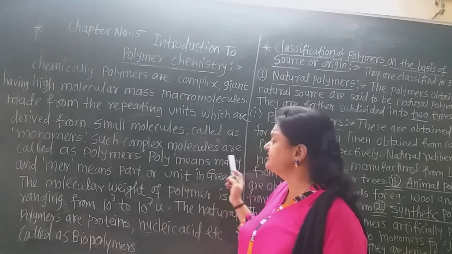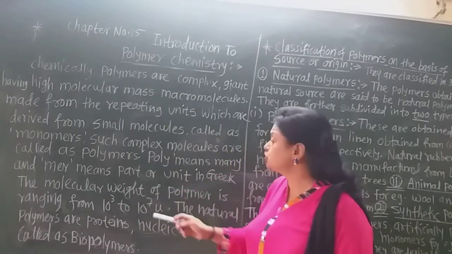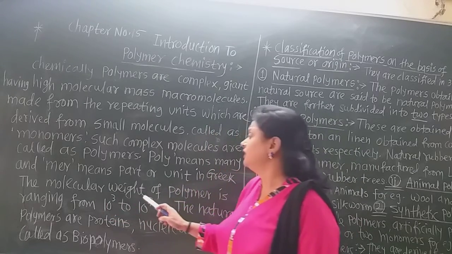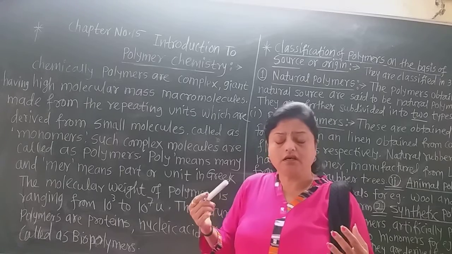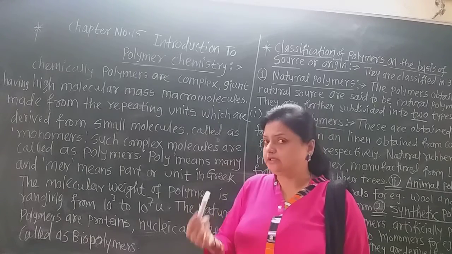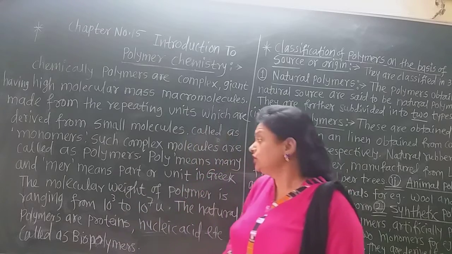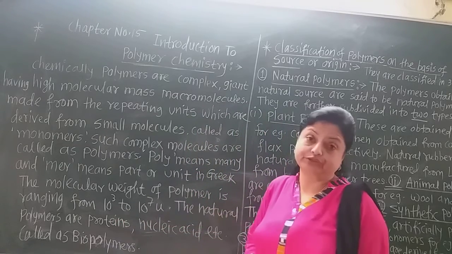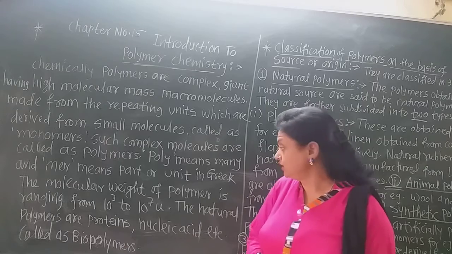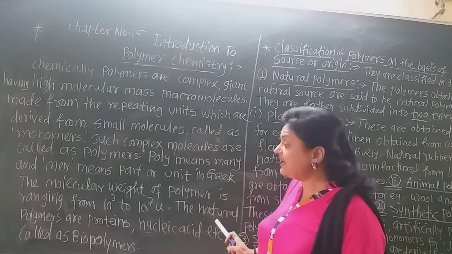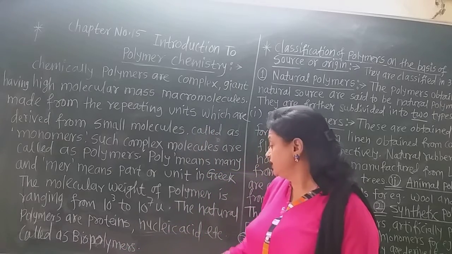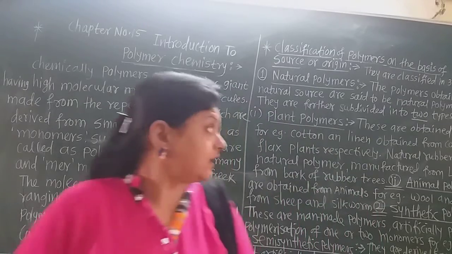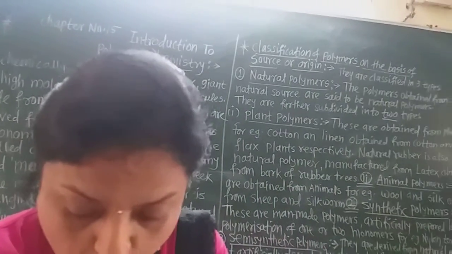Now poly means many and mer means part, so parts or units. In Greek, the name polymer means many units. The molecular weight of a polymer ranges from 10 raised to 3 to 10 raised to 7, very high molecular weight. The natural polymers, proteins, nucleic acids, etc., are called biopolymers. Now let us see the classification of polymers.